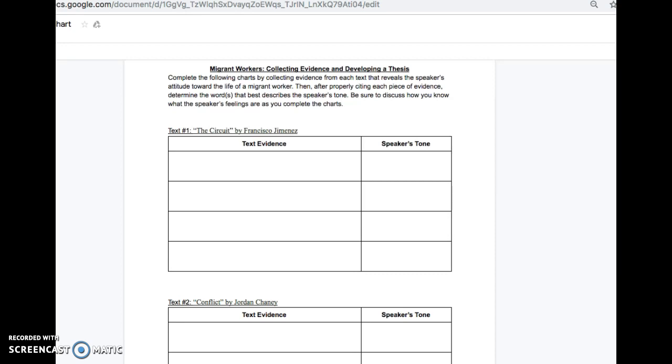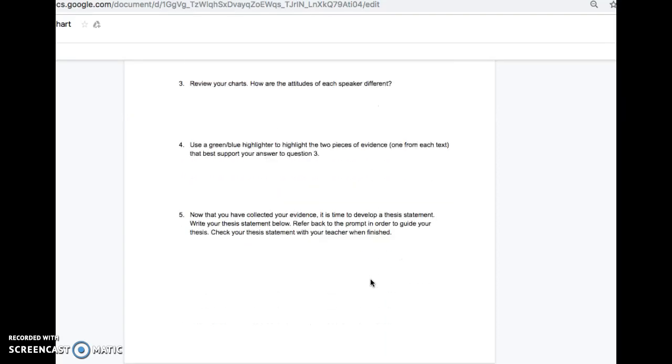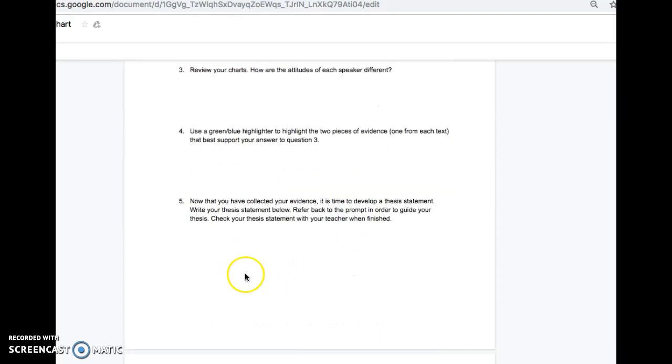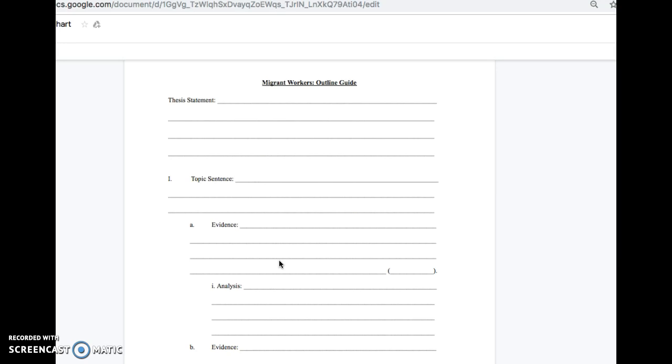You're going to look at the chart that you made in the last class. I'm showing that to you now, but yours should be filled in. These questions should be answered, and right here you should have a thesis. Take that out, and then the teacher is going to give you this outline. Your thesis statement should go right here. There's reminders for you on what your thesis statement needs to include on the handout.